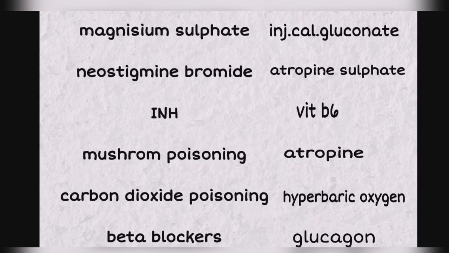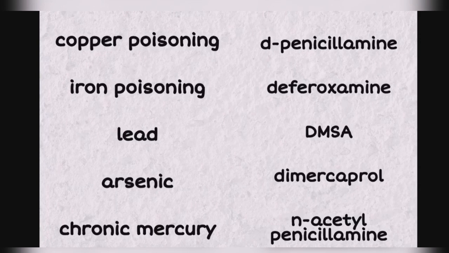For mushroom poisoning, we will give atropine as antidote. For carbon monoxide poisoning, we will give hyperbaric oxygen therapy as antidote. For beta blockers, we will give glucagon as antidote. For copper poisoning, we will give D-penicillamine as antidote. For iron poisoning, we will give deferoxamine as antidote.